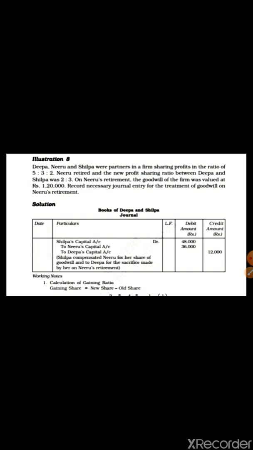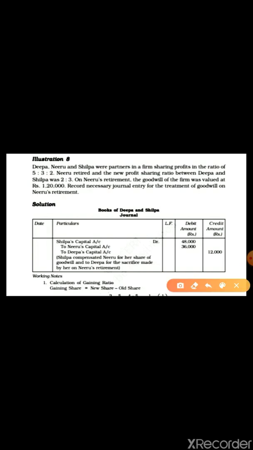Record the necessary journal entry for the treatment of goodwill on Neeru's retirement. As you know, if goodwill does not appear in the books, the journal entry will be gaining partners' capital account debit to retiring partner's capital account. So here, first you have to find out the gaining ratio.